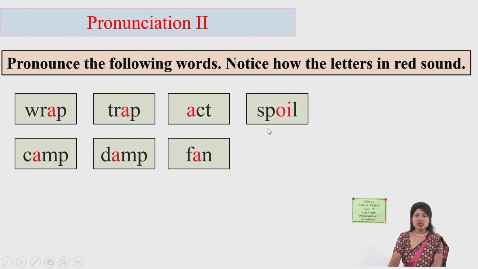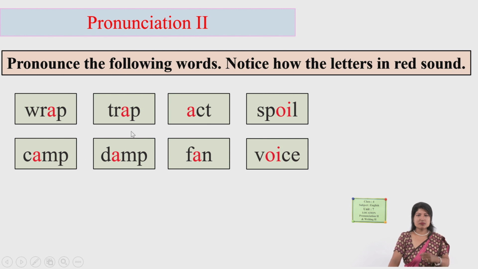Spoil. Voice. So how do you feel? Did you feel the shape your lip takes when you pronounce spoil and voice? Yes, it is round in shape.